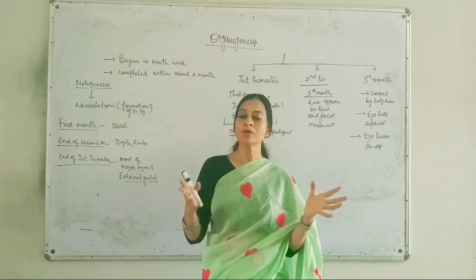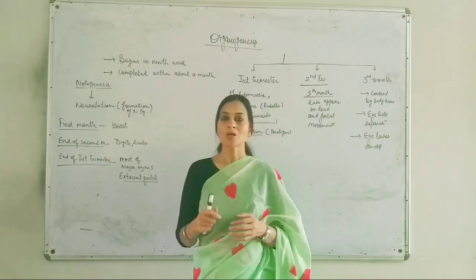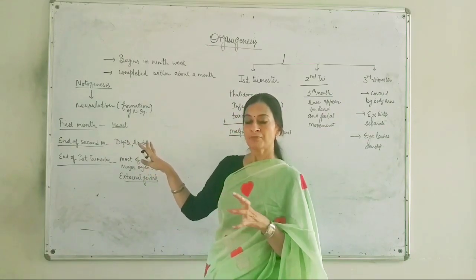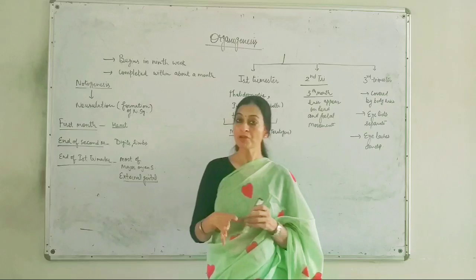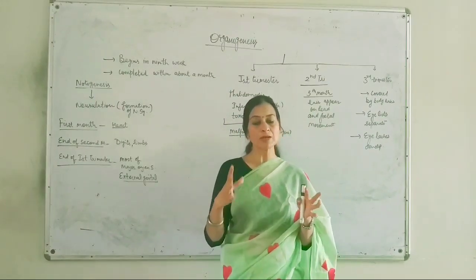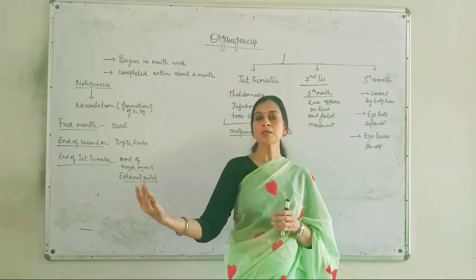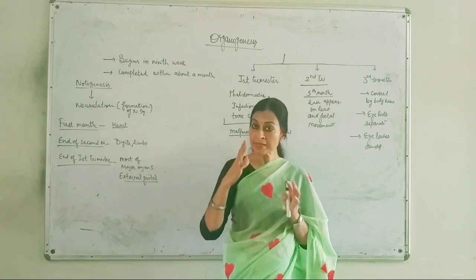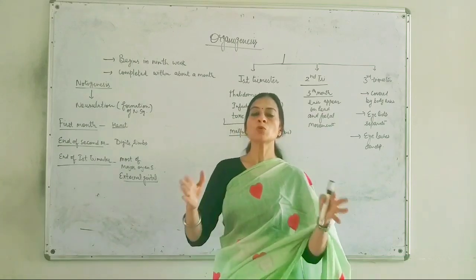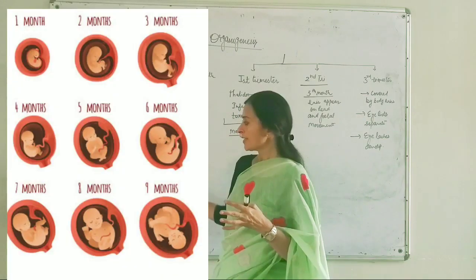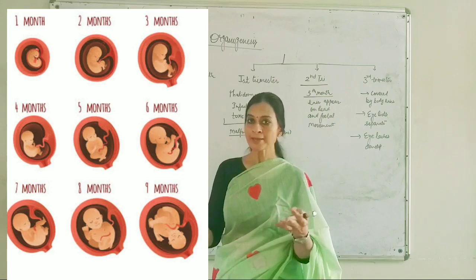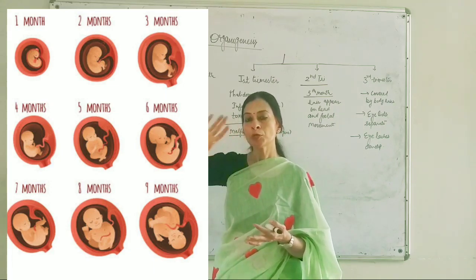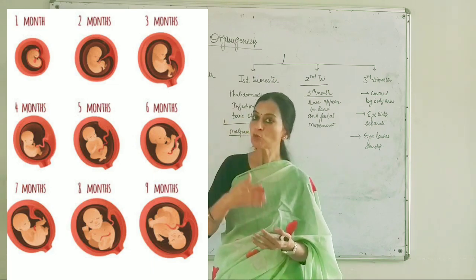These are the main 3 features of the first trimester, where the major organ systems have developed. The second and third trimesters mainly involve growth of these organ systems. The foundation of the organ systems has been laid in the first trimester, and then there is only growth or further development of those organ systems.